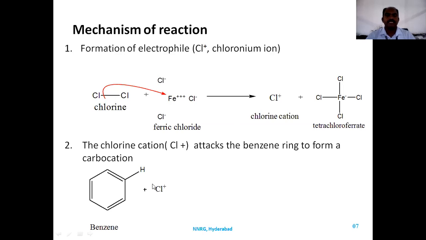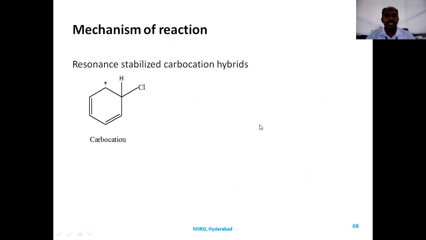Benzene, being an electron-rich species, donates a pair of electrons to the chlorine cation, so that a carbocation is formed and a positive charge appears on the carbon. This carbocation is resonance stabilized.